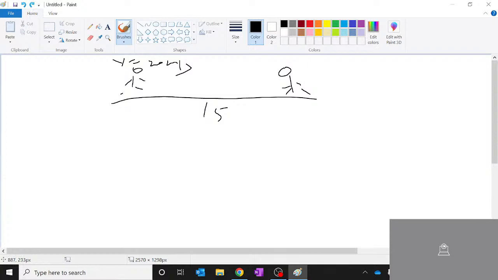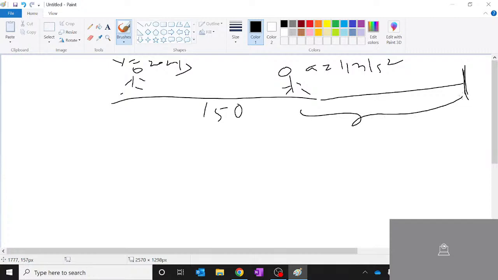150. Okay, 150. And instead of velocity, the thief has acceleration. Let's say acceleration. Similarly, let's assume they meet at this point. Now, because the thief's initial velocity is 0, with acceleration and time t, s is equal to ut plus half at square.